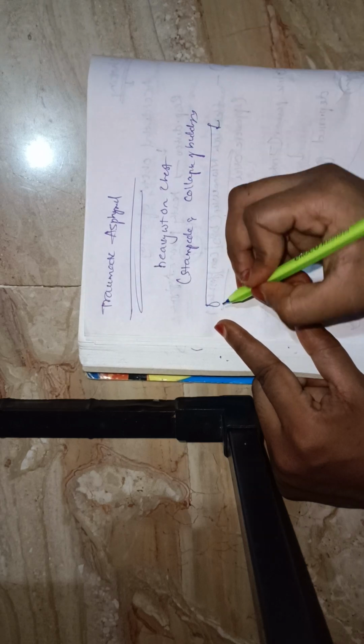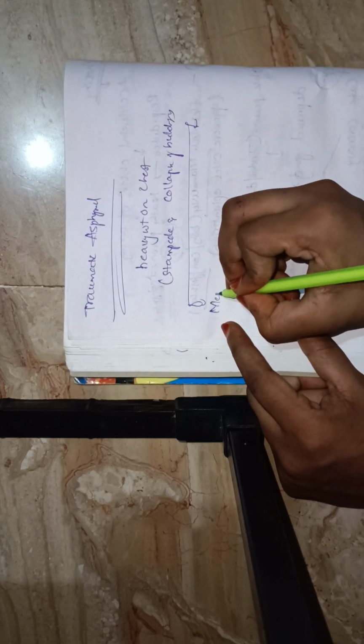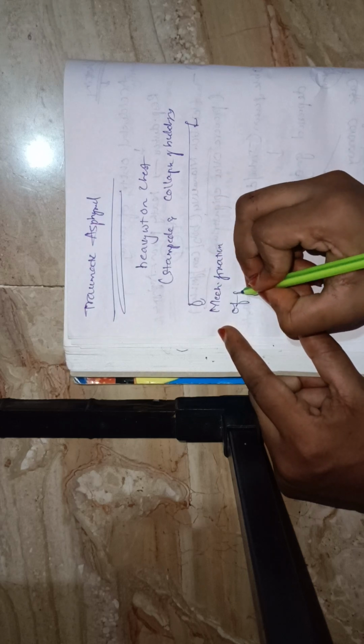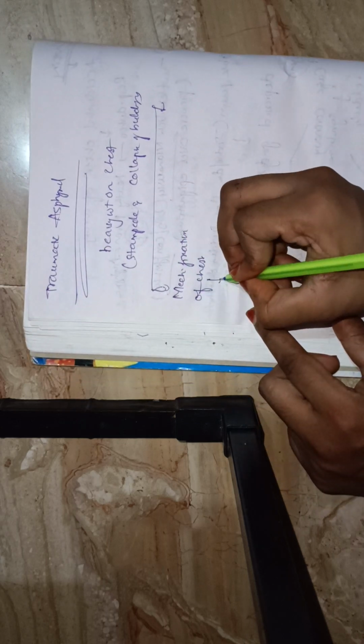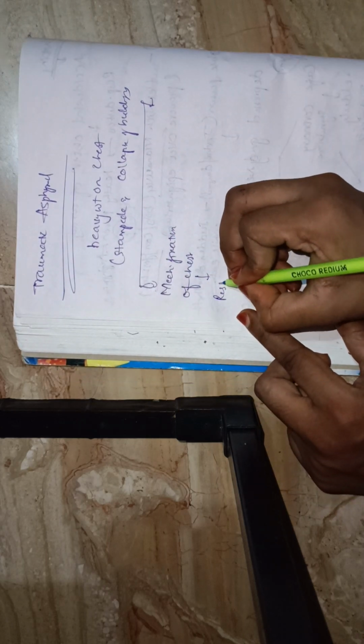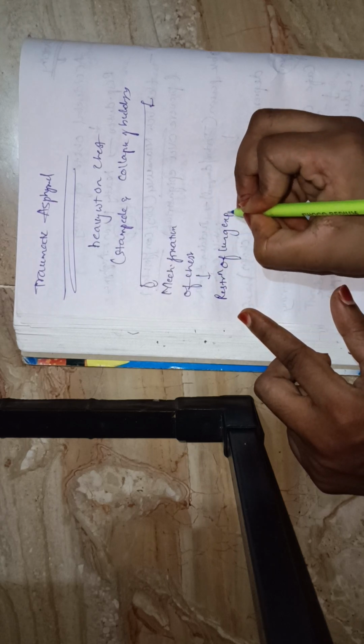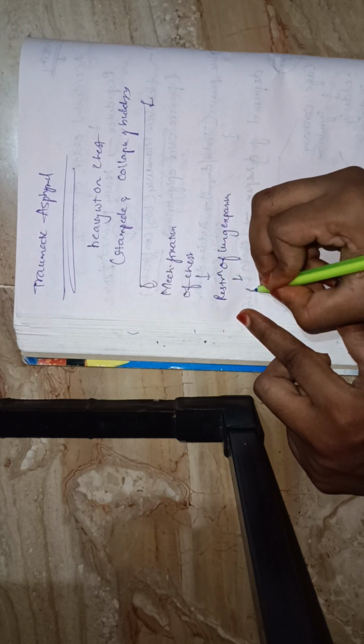The heavy weight leads to mechanical fixation of the chest, which restricts lung expansion, and restriction of lung expansion leads to asphyxia.